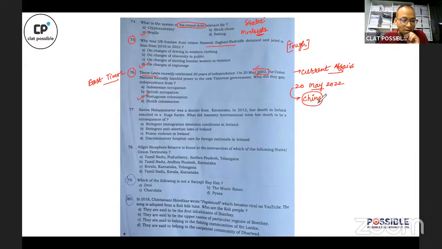Which means that this is part of China's diplomatic charm offensive, which China is employing with a lot of small island countries in the Pacific, like Solomon Islands and East Timor. So this is the context because of which this question was asked. Tough question, difficult question. All right.